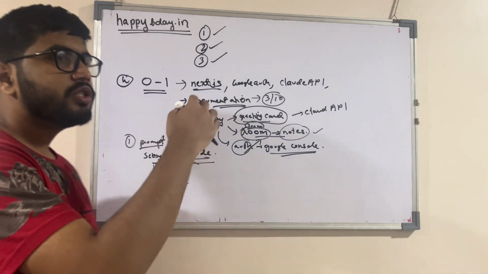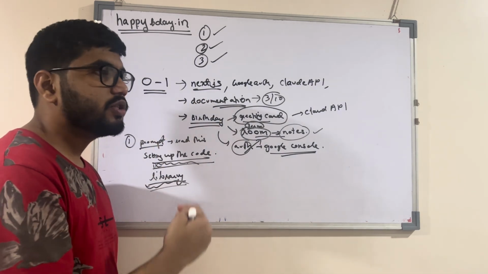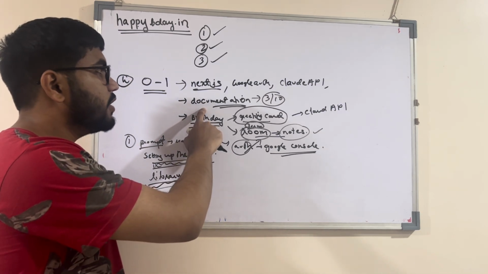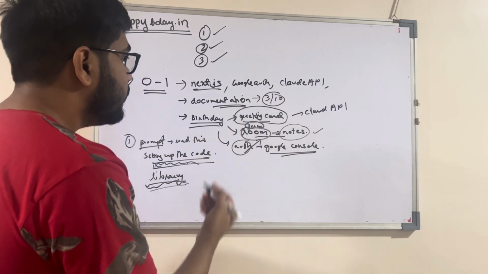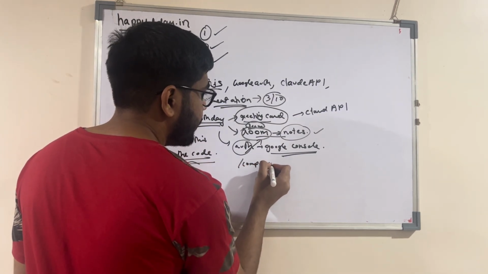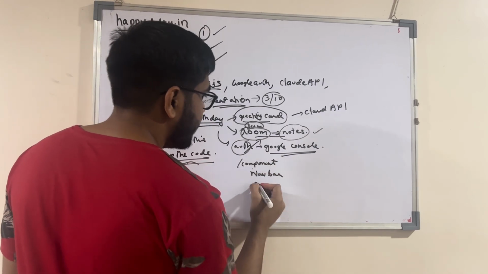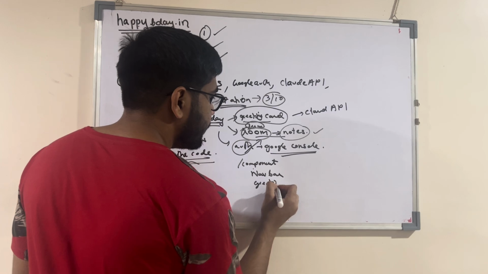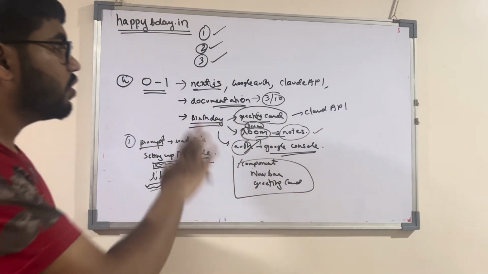Then how you need to structure your code, okay? So Claude is very smart. It generally tells your structure. So that's why documentation is very important. Once you have the document very well written, Claude will give you a structure कि यार components folder बनाना है, components में nav bar आएगा, greeting card आएगा. So Claude is very good at this. So structure also Claude will give it to you.